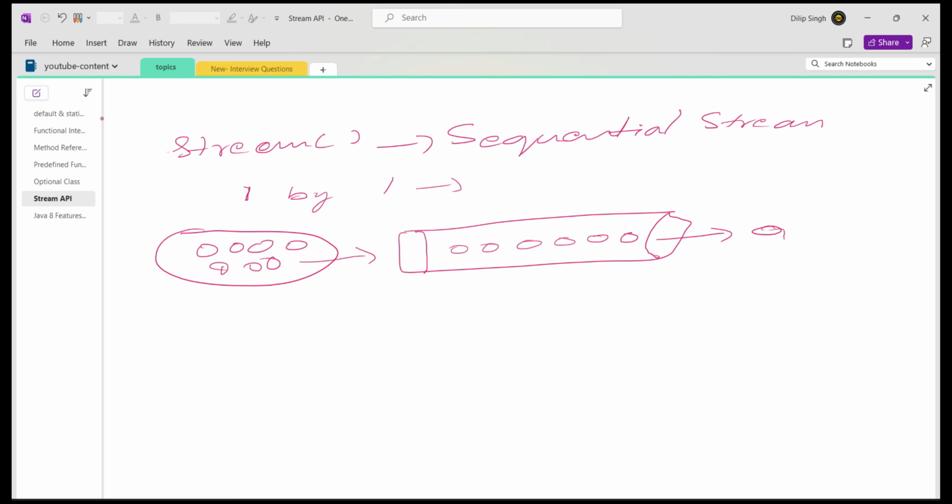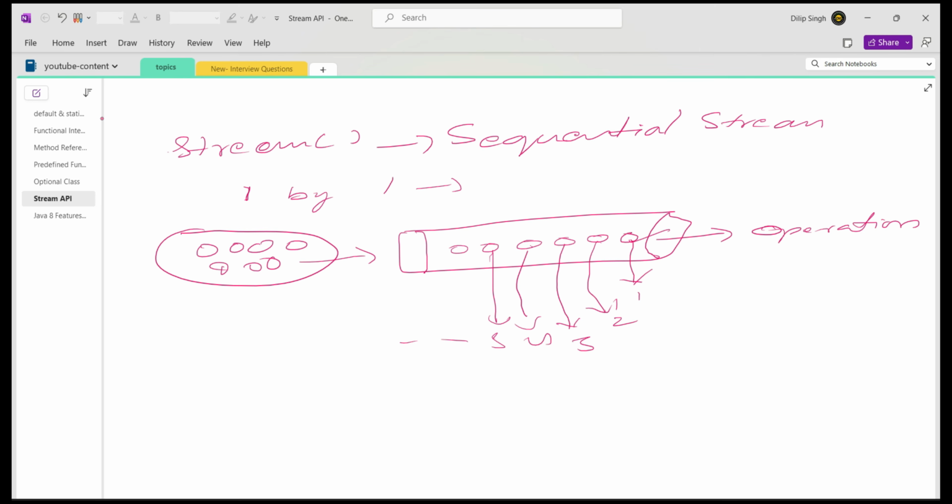Whenever you perform any operation on this stream, the operations will process the elements one by one. First the operation will apply on this one, and then the second one. A single thread, a single process, is working like that. First it processes this element, then the second, then the third, fourth, fifth, like that. The operations will be carried out in a sequential manner. That is what a sequential stream is.